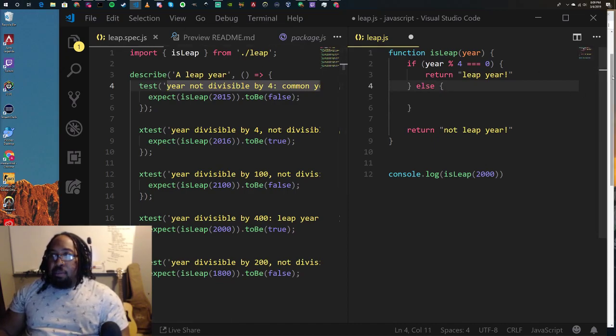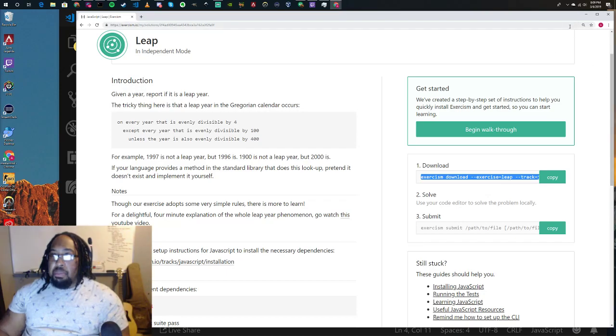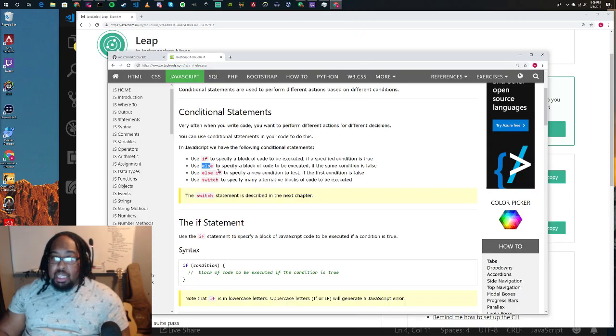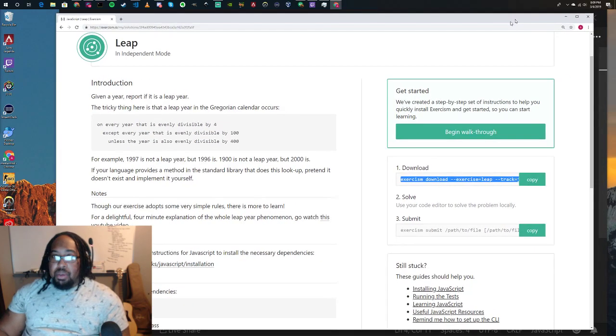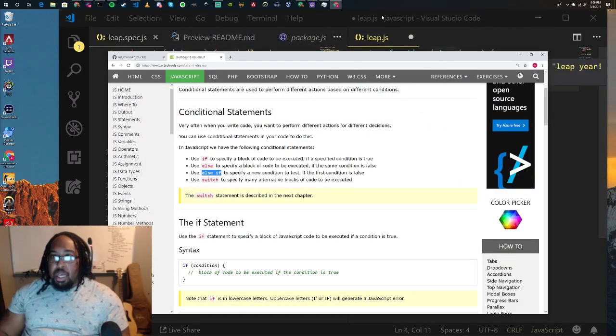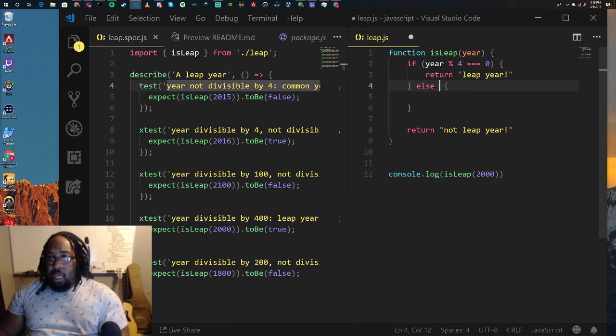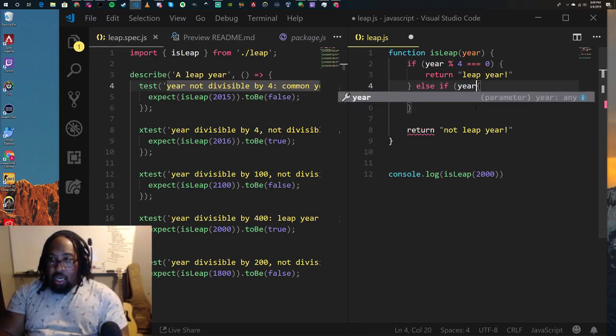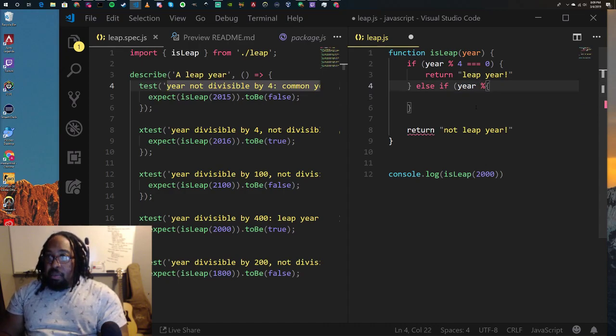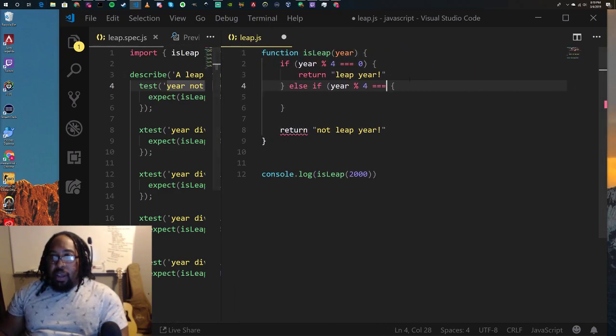But we're going to have more than just that. So we are going to add it. We're going to actually use a different conditional statement. That's going to be the else if. I guess it's else if with a space, which is weird to me, but sure. So we're basically going to say else if year modulo 4 equals 0.